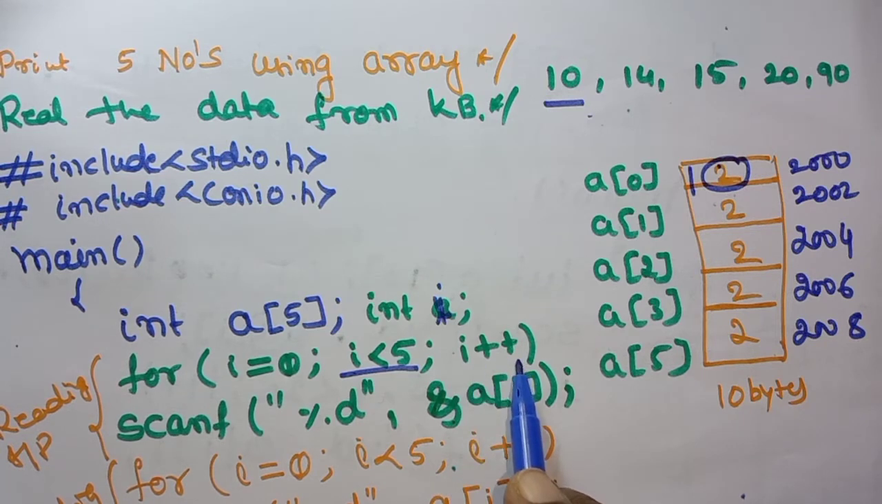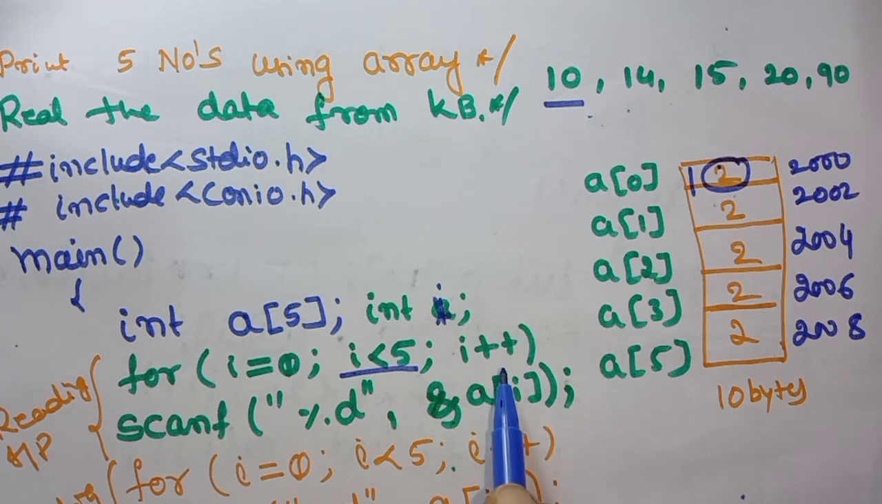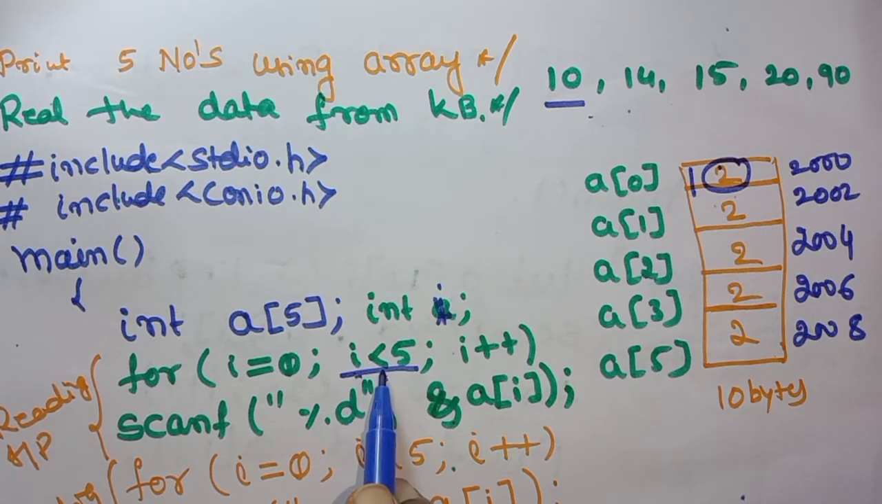0 plus plus is nothing but what? i = i + 1, that is 0 plus 1. Now your i value is equal to 1. It is going to check the condition: 1 is less than 5. Yes, the condition is true.